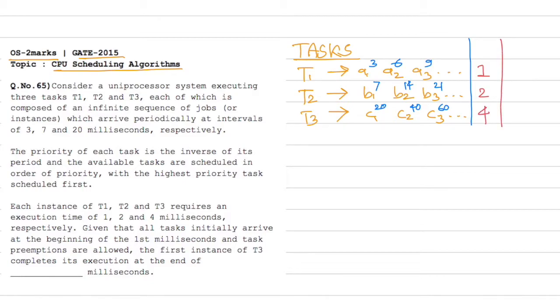And just now we read that the priority of each task is the inverse of its period, which means immediately we can conclude that the priority of this will be high because it's the inverse of its period, and the priority of this will be low. Okay, and the priority of this will be medium. Okay, so these are the priorities, and this is the time taken for completion of every task.